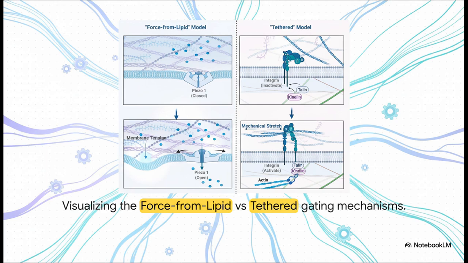Now, what's really interesting about this slide is the force from lipid model on the left. Notice how in its resting closed state, Piezo1's unique propeller-like blades create this localized depression in the cell membrane. We call it a nanodome. When mechanical tension increases and the membrane stretches, this nanodome flattens out. That flattening exerts a direct lever-like force on the channel blades, pulling the central pore wide open. The lipid bilayer itself is the primary transducer of the force.